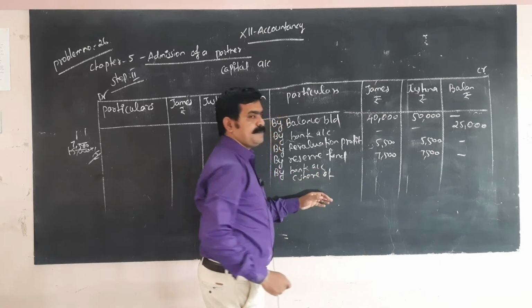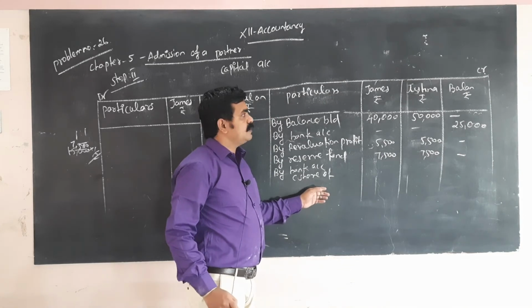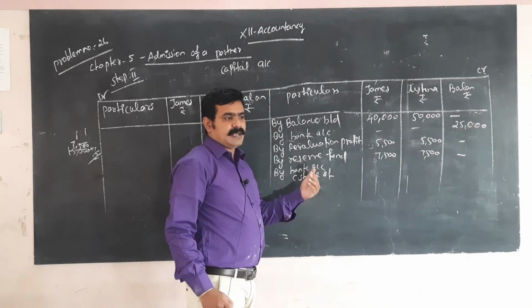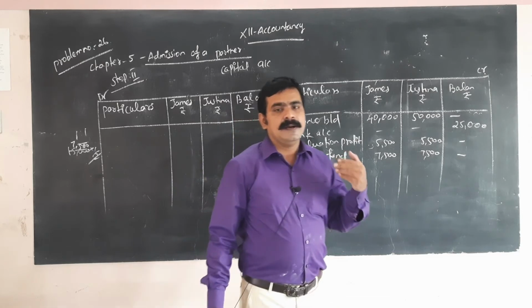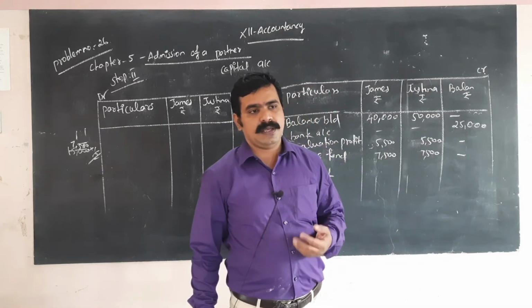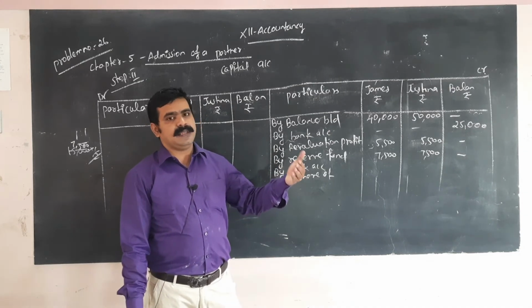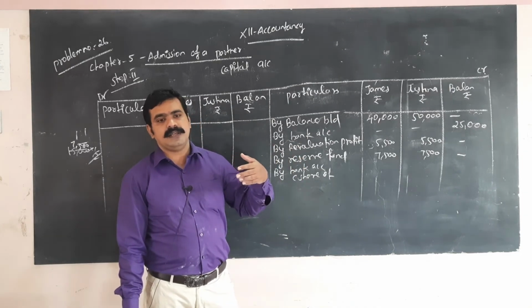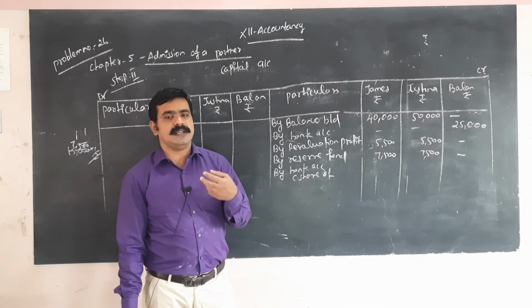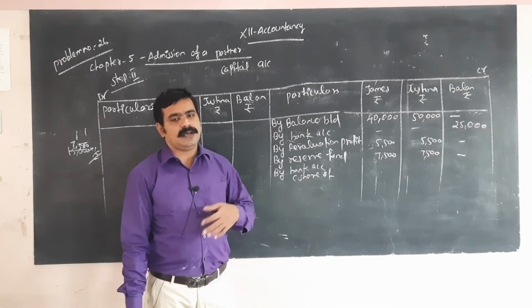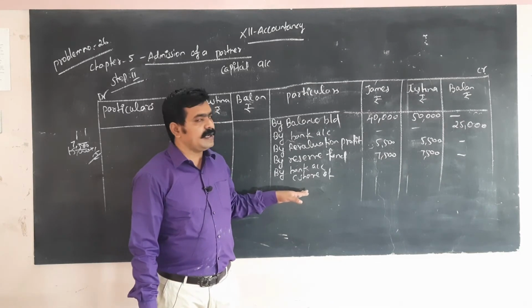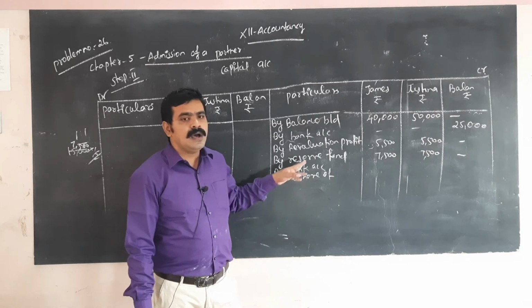So in this problem, goodwill we have to divide among the old partners because the new partner brings goodwill. Whatever the new partner brings, any kind of assets, goodwill or other things, that amount is transferred to the old partners' capital.